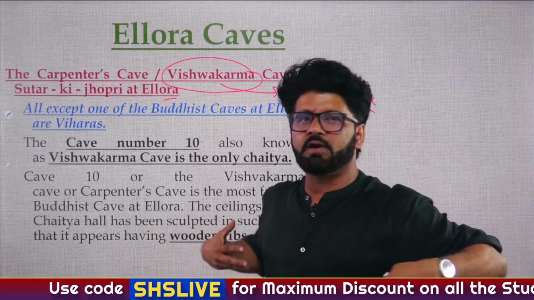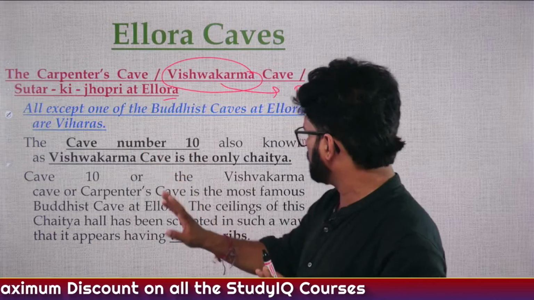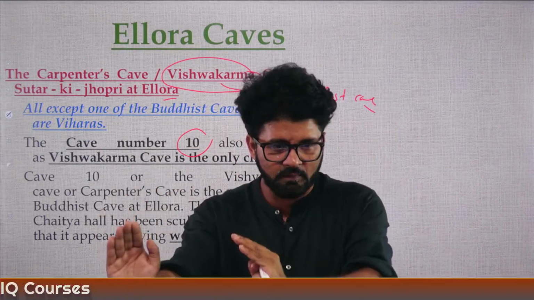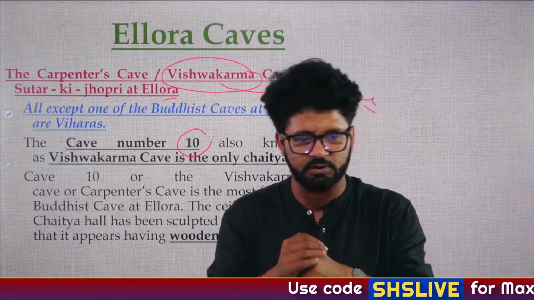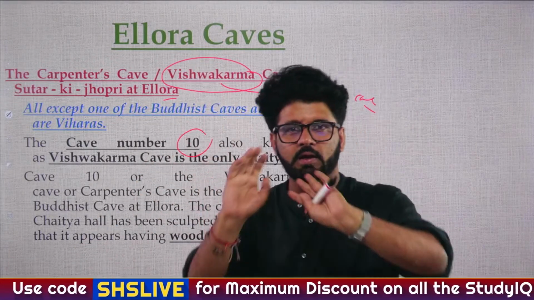So Carpenter's Cave, Vishwakarma Cave, Sutar ki Jhopdi at Ellora. It looks like wooden ribs. So that's why it has also been known as Sutar ki Jhopdi. I will show you. Cave number 10. We have just seen the chronology. 1 to 12 Buddhist. You people are writing the name of the presidents of Congress. Awesome. So cave number 1 to 12 Buddhist. This is cave number 10.